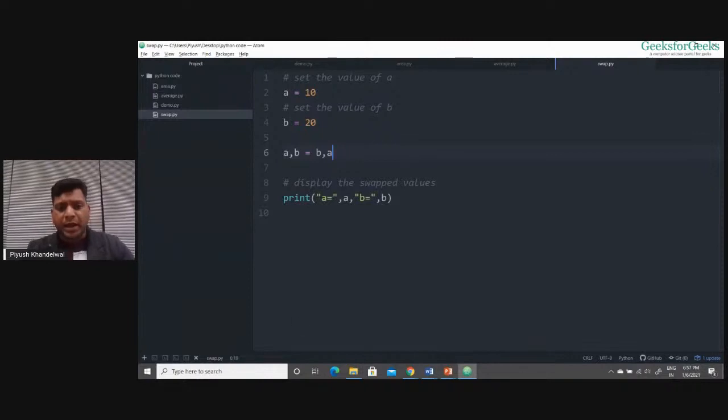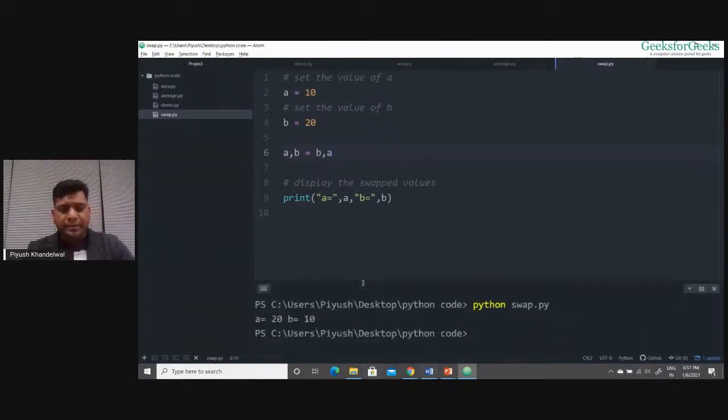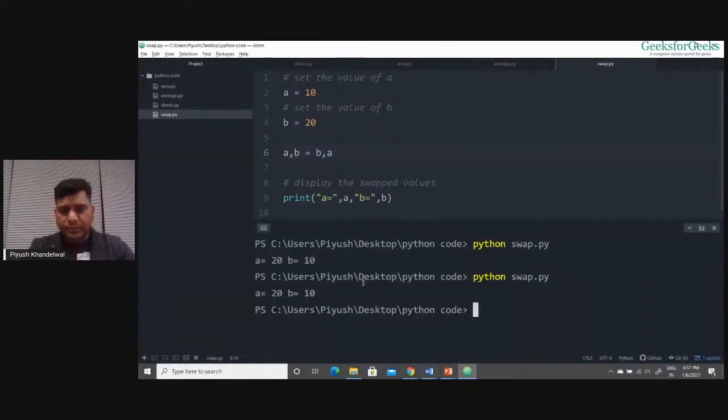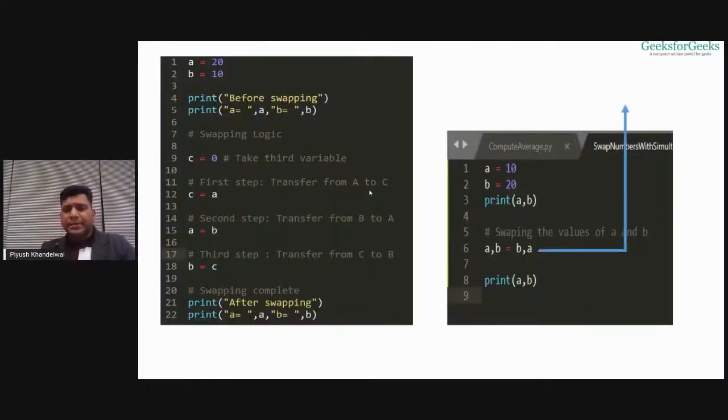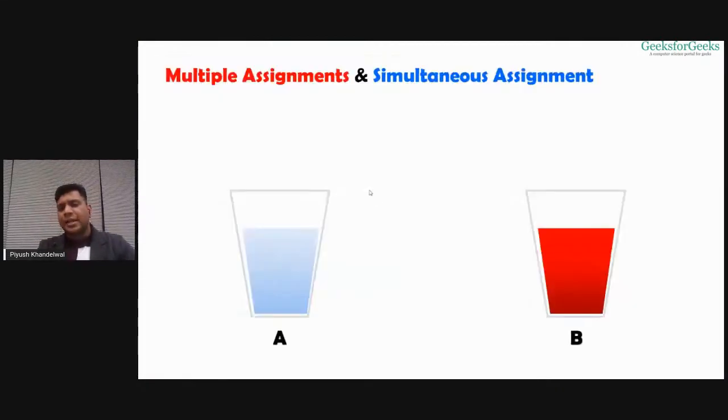Now, if I save this program and run it, again you will see the values of A and B are swapped. The value of A was 10, B was 20. But after applying this logic, A comma B equals B comma A, the values are swapped. So, if you want to put it this way, this statement is called simultaneous assignment.